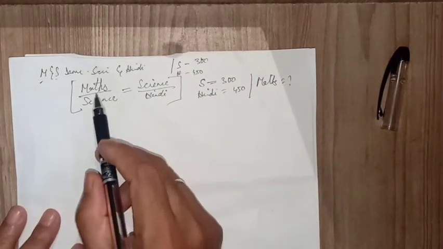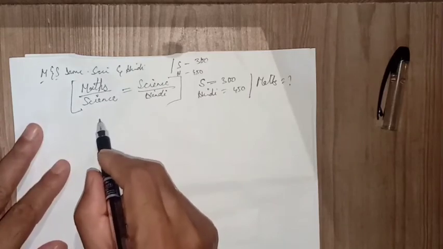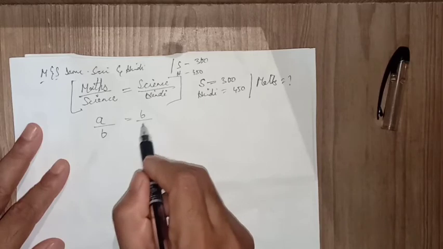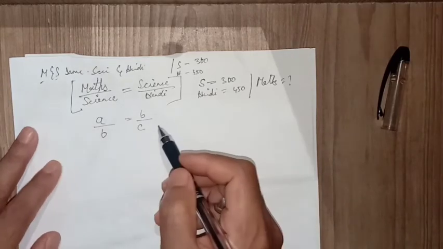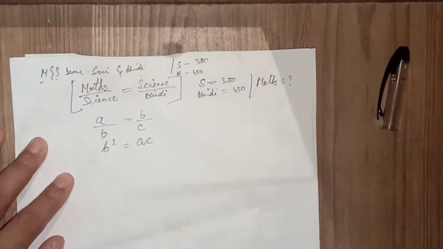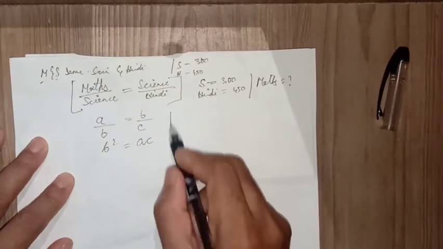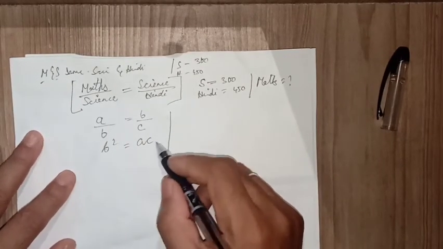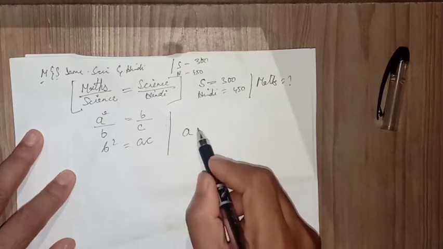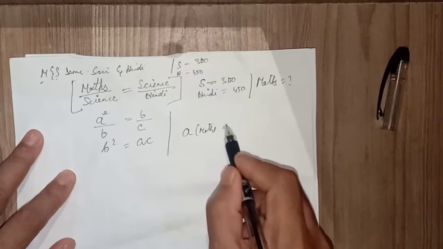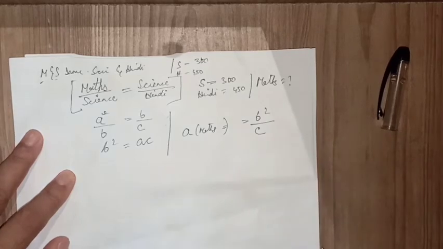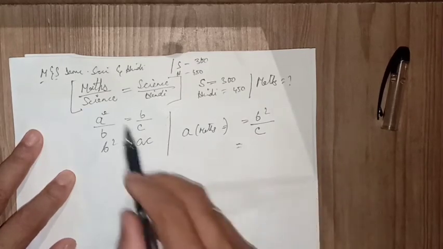So if I consider maths to be A, science to be B, then it is similar to the mean proportion. That is, B square equals AC. Yes, this is similar to the mean proportion. Now here we have to find the value of maths. So if I am considering A to be the maths, then it will be B square by C. I think it is clear to you. Now you simply put the value of science.